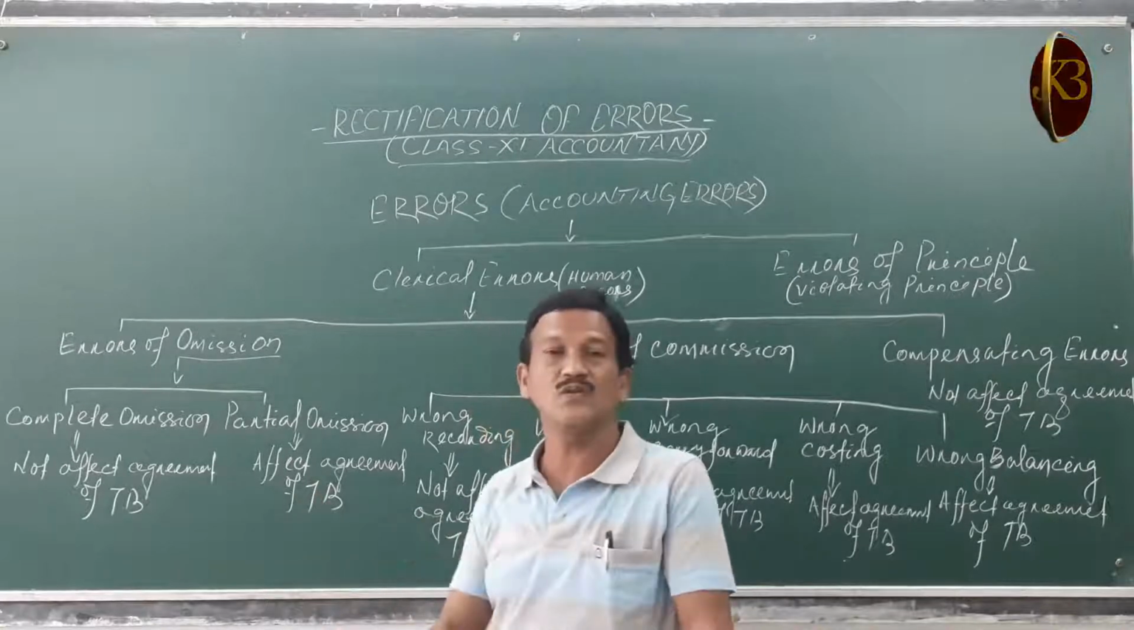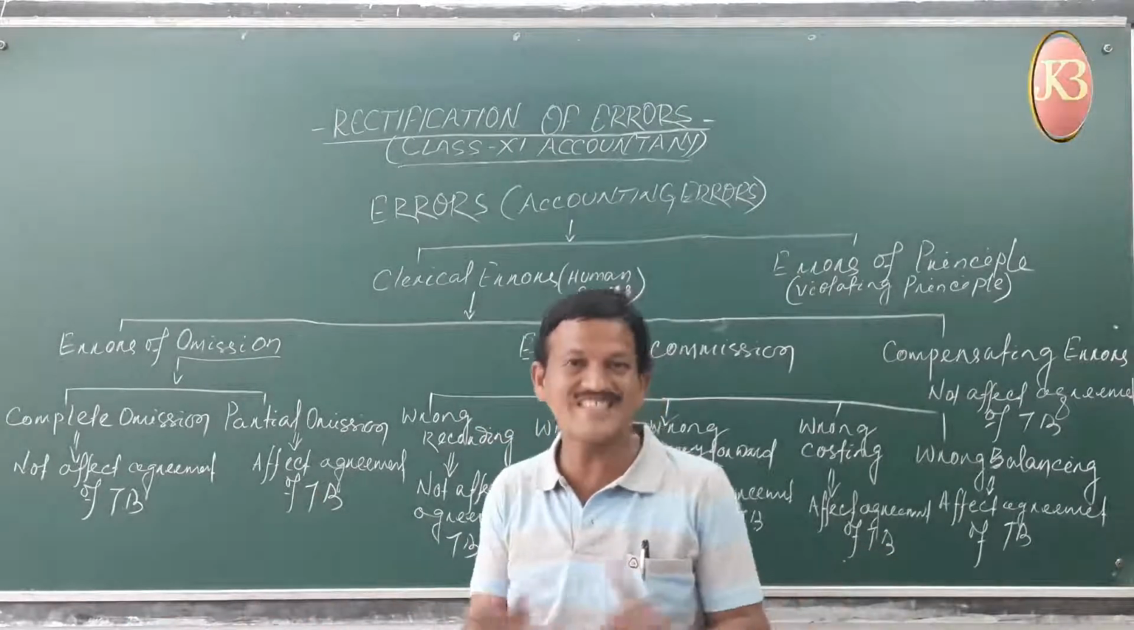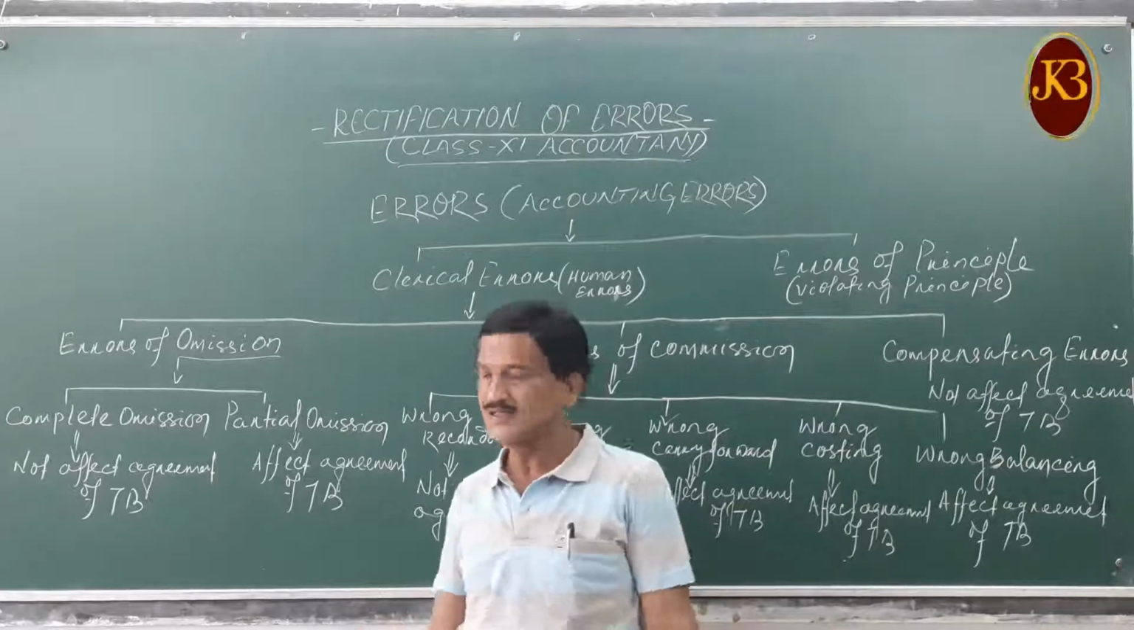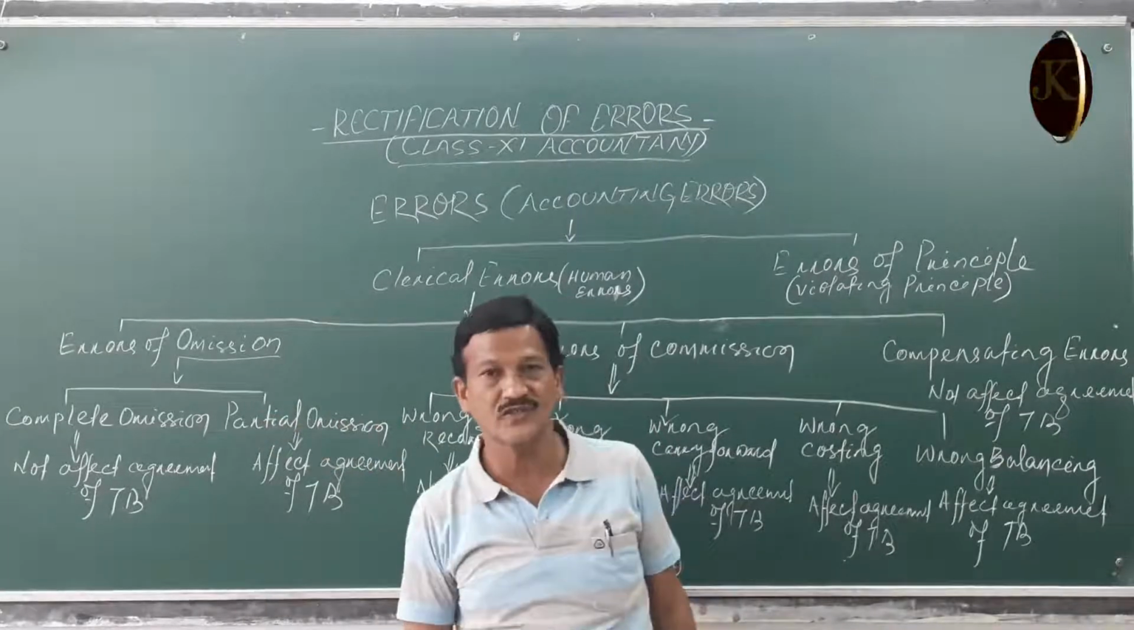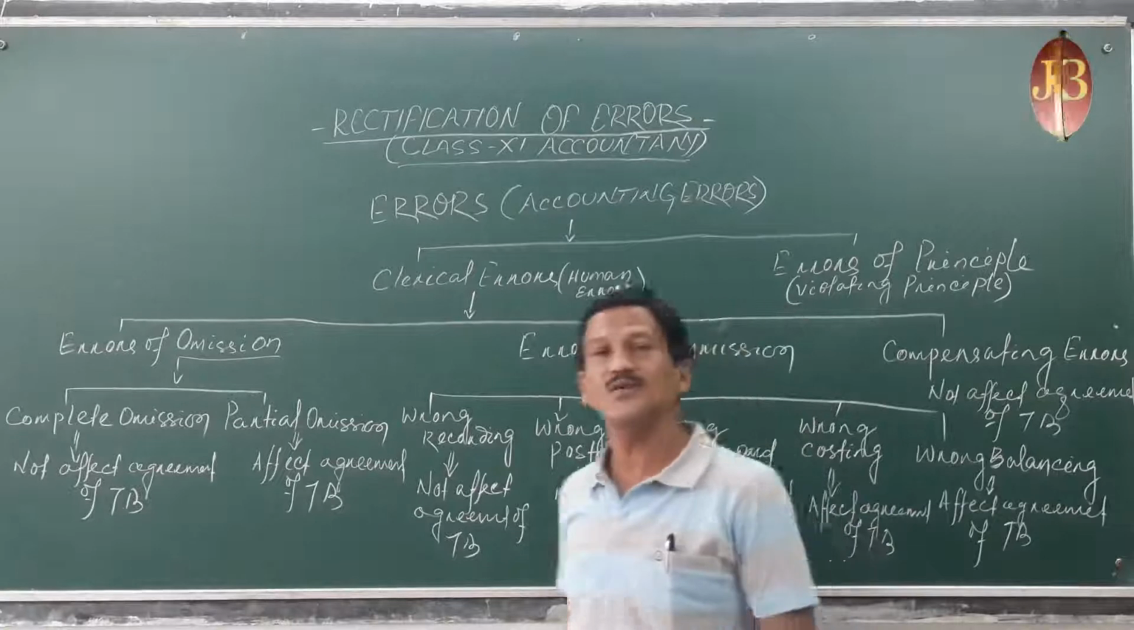That means the trial balance will not match. It will be a mismatch. Disagreement will be there. So that is errors of omission. Then second, errors of commission.